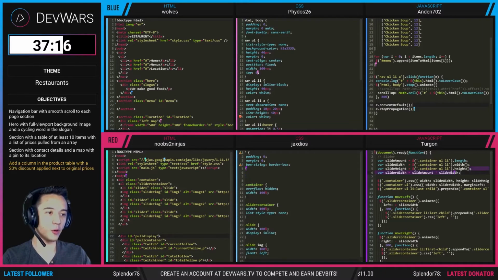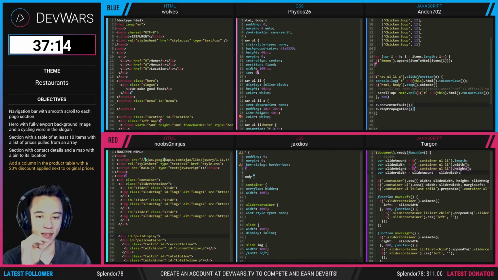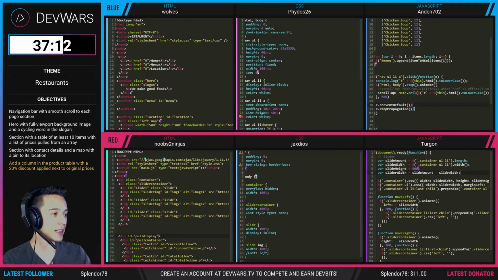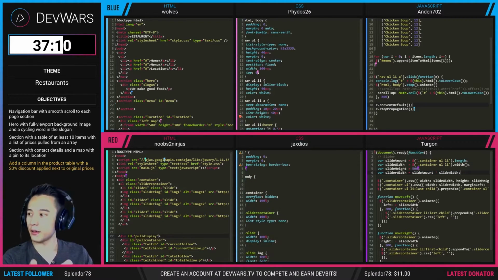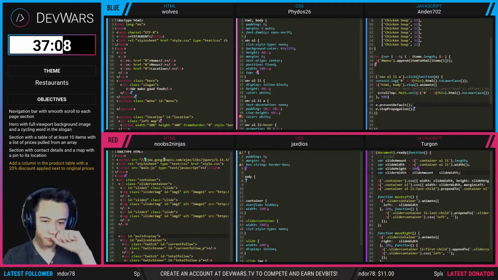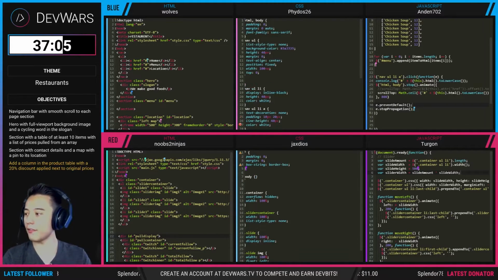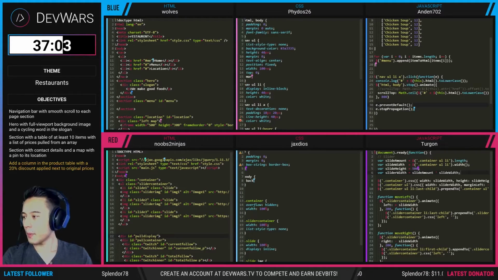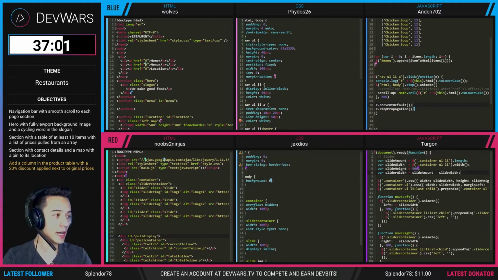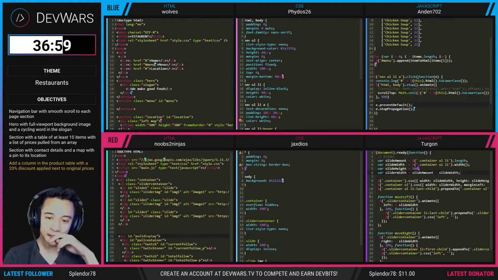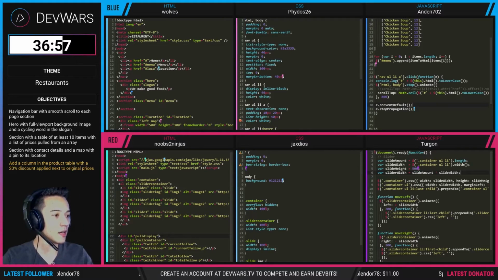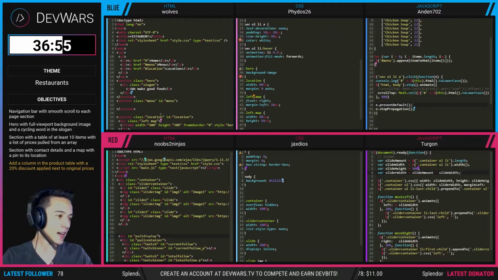Okay, so if we refresh the site, we can see that the array is being loaded on the blue team. So on the blue team, it looks like they have objective 3 already pretty much worked out. All they need to do is style it, because if you notice, it's not styled at all. Let's see how they're doing that.